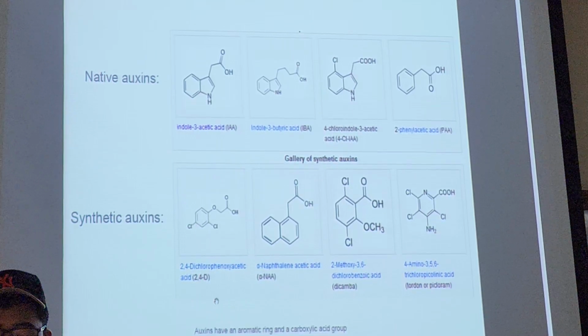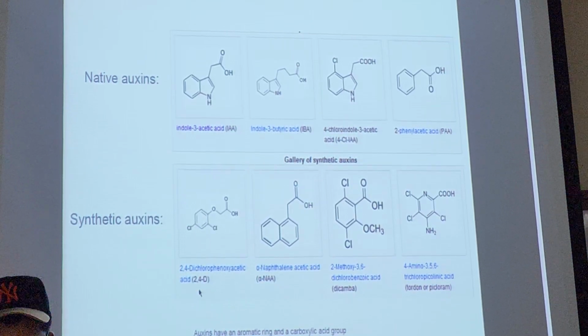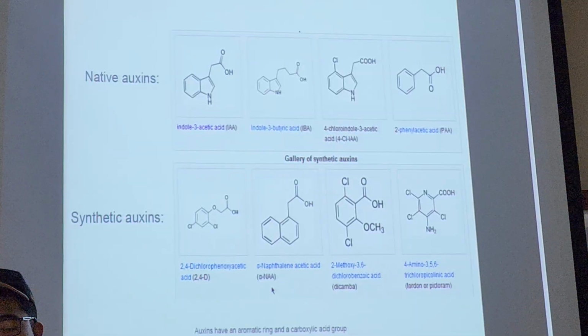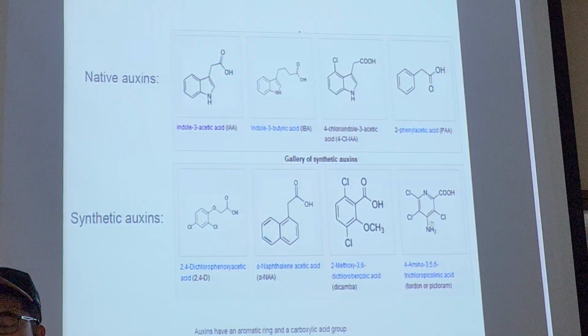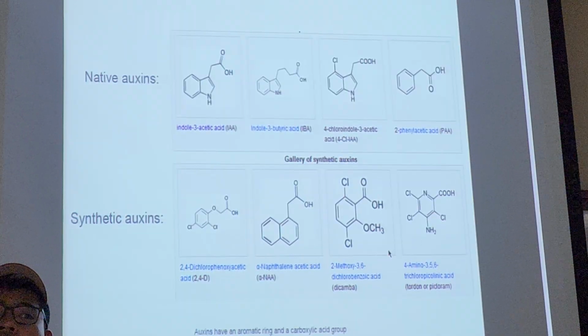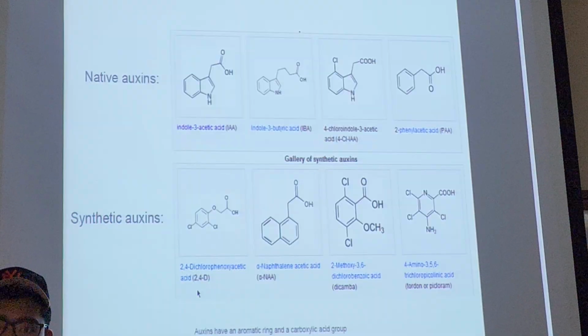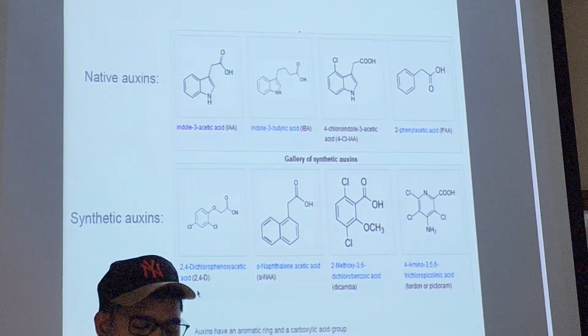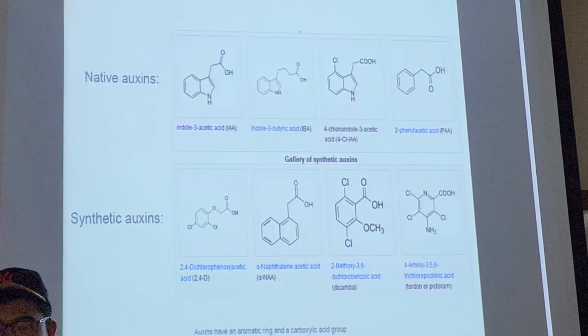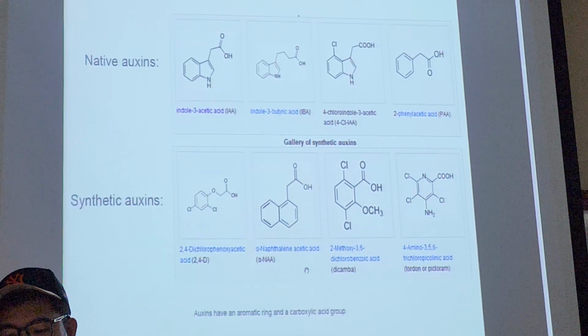Synthetic auxins, you can find in an agriculture shop as well: 2,4-D, alpha-NAA, dicamba, or picloram. Some of these are actually not used to promote growth for your crop, but used as herbicide. I think you've seen this in your weed science, right? 2,4-D. Yeah, it's actually a type of auxin. Yeah, not for the good reason. Auxin to kill the weeds, right?